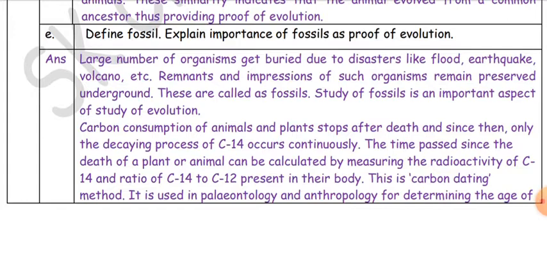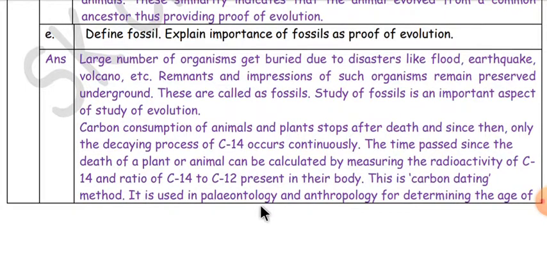Carbon consumption of animals and plants stops after death, and since then only the decaying process of C14 occurs continuously. The time passed since the death of plants or animals can be calculated by measuring the radioactivity of C14 and the ratio of C14 to C12 present in their body. This is the carbon dating method.